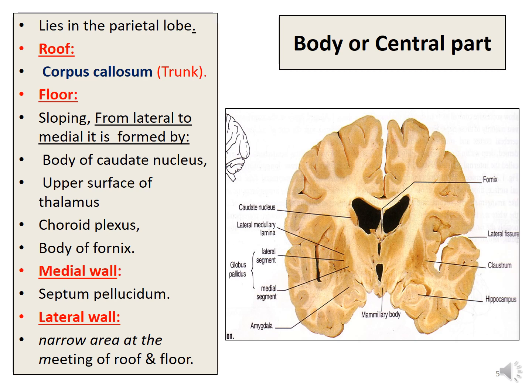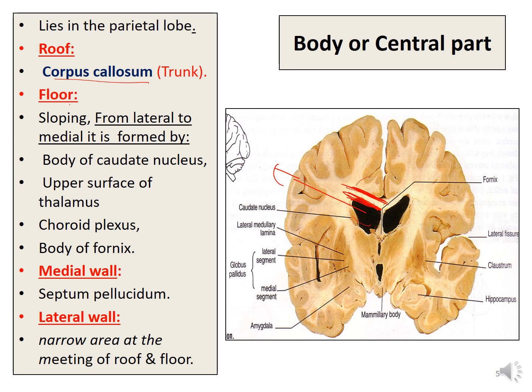Now, this is a section of the brain showing the body, or the central part, of the lateral ventricle. It has a roof, a floor, a medial wall and a lateral wall. Its roof is formed by the trunk of the corpus callosum. This is the white matter, the white fibers. So the roof is formed by the corpus callosum.